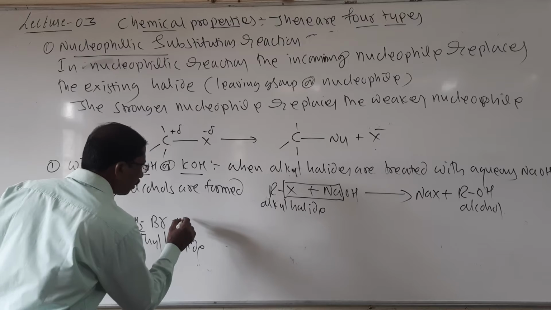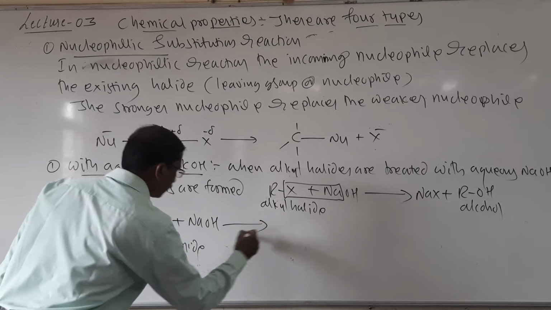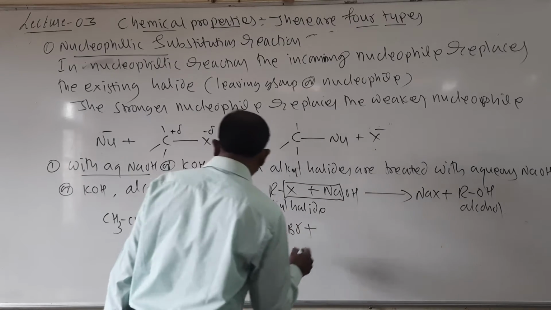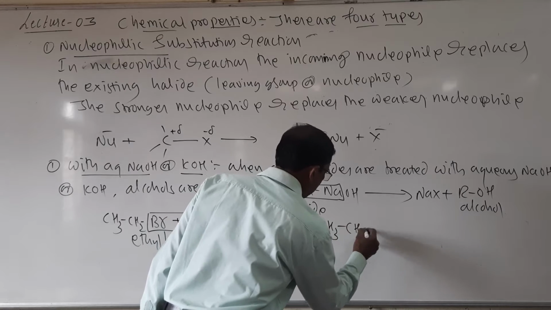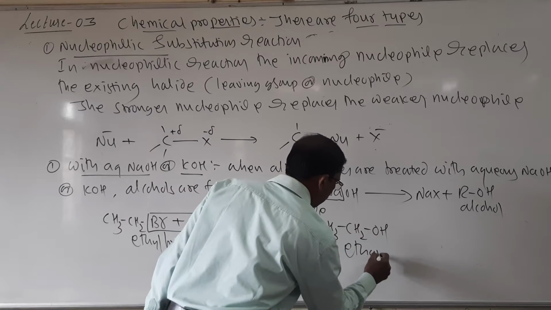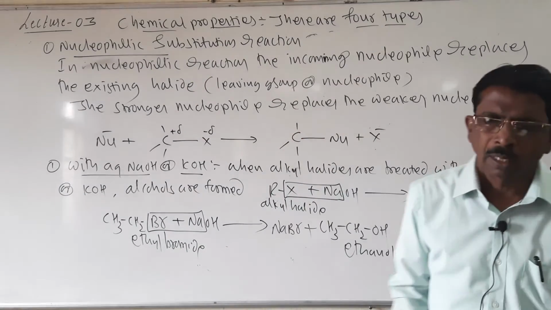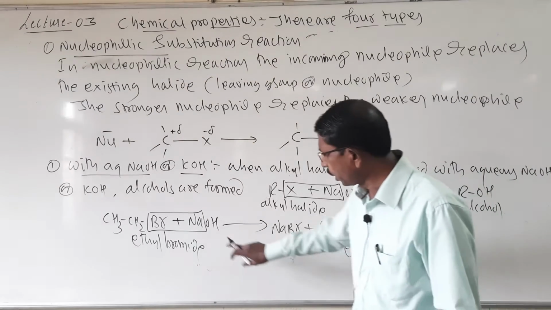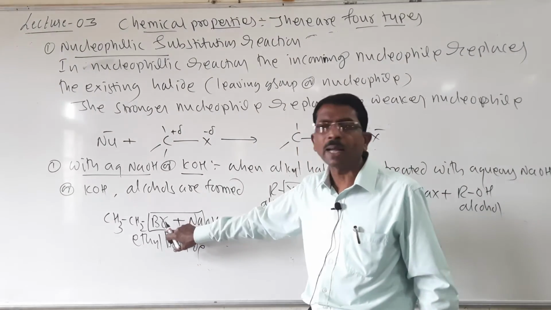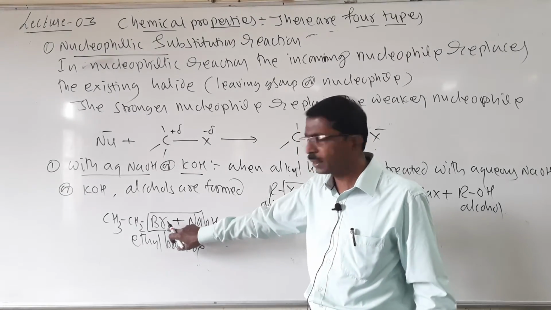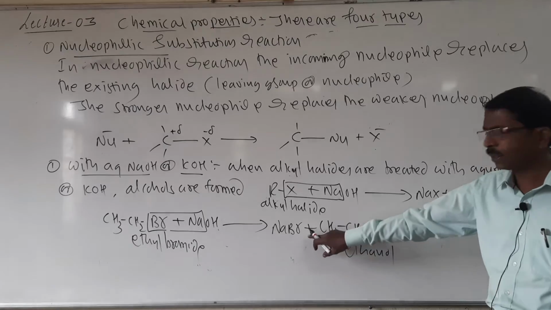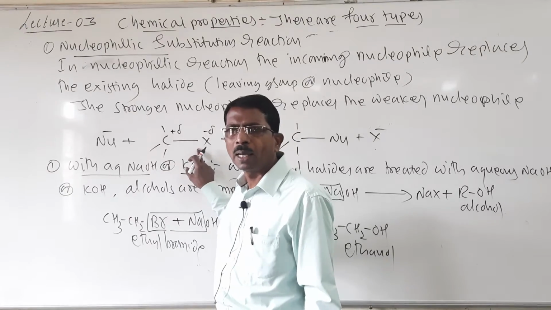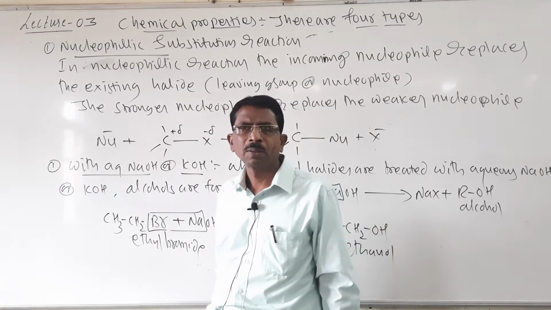Ethyl bromide when treated with NaOH or KOH forms NaBr plus ethanol. Look here students, it is called as nucleophilic substitution reaction, where this nucleophile OH minus is stronger than this Br, and this nucleophile OH minus replaces this Br and it forms alcohol and Br is replaced. If the nucleophile is stronger, then only it replaces the halide ion, otherwise it does not replace it.